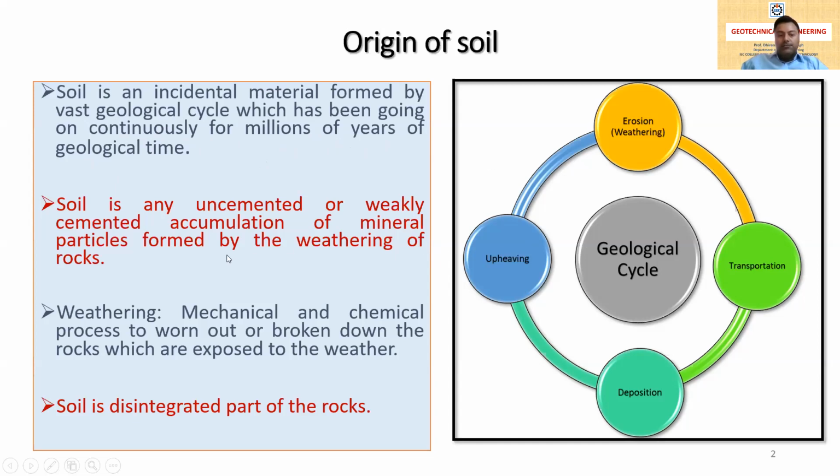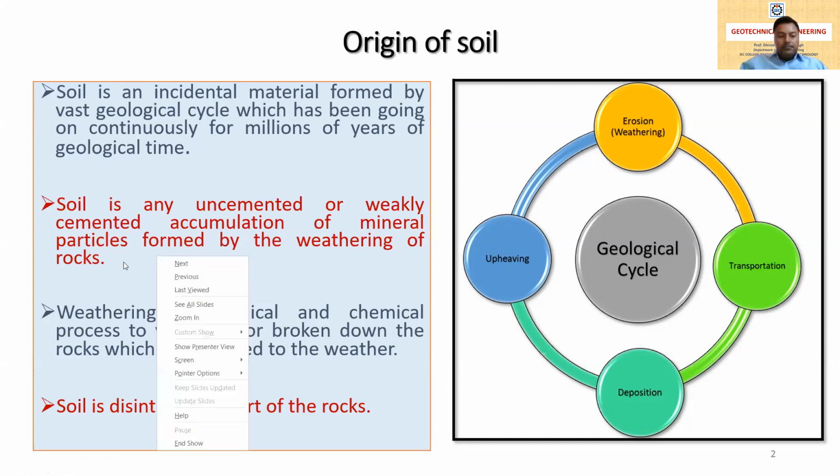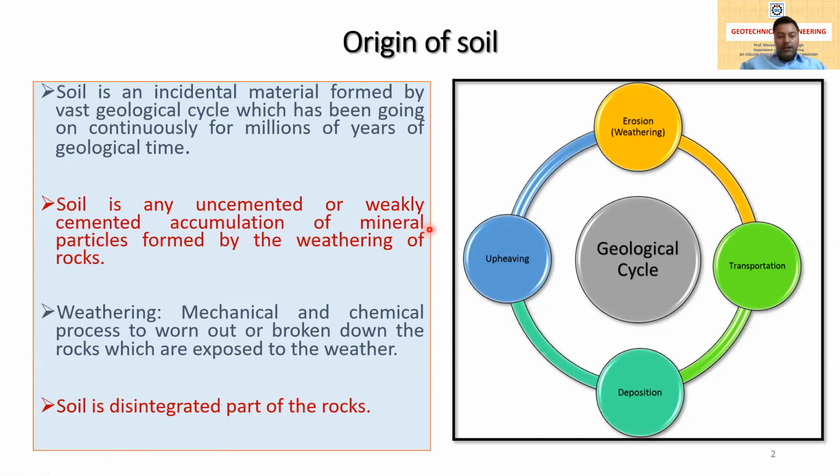Now next, what is the definition of soil? Soil is any uncemented or weakly cemented accumulation of mineral particles formed by the weathering of rocks. Uncemented means that it is unbounded, and weakly cemented means that it is loosely bonded. So it is the accumulation of mineral particles, and that is formed by the weathering of rocks.